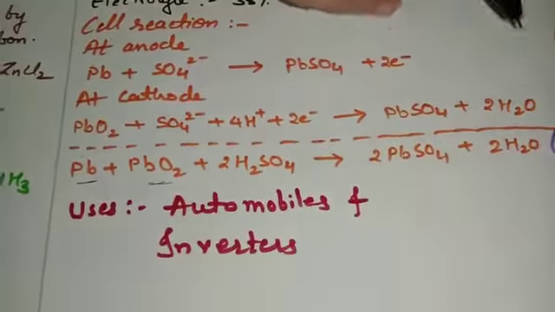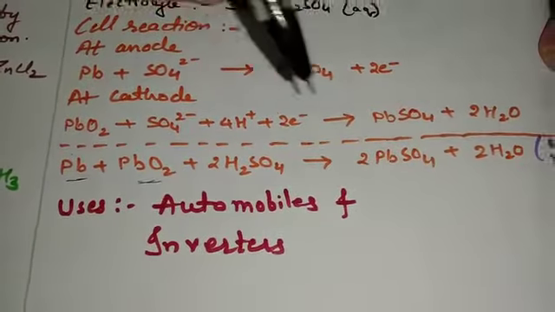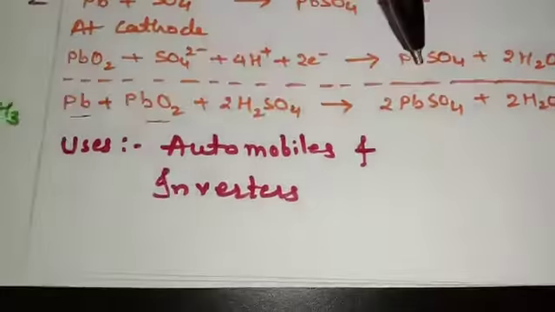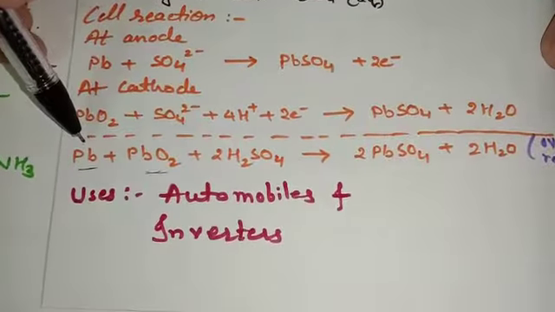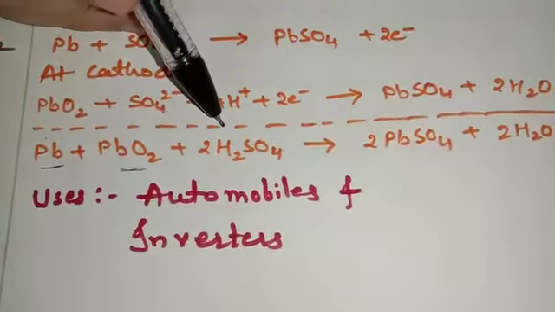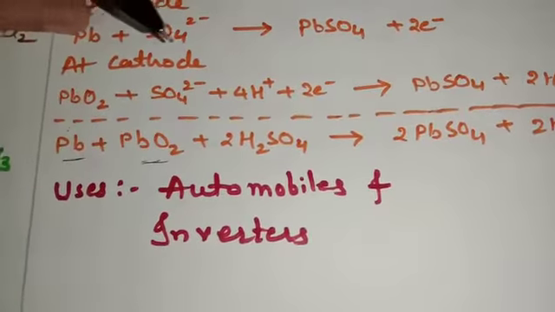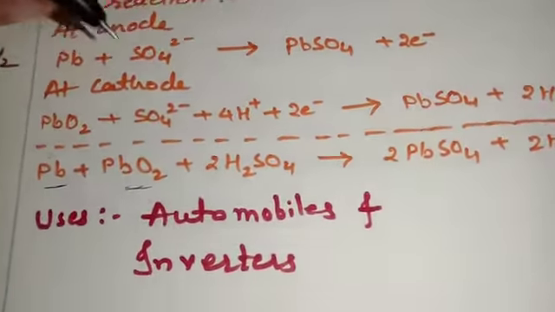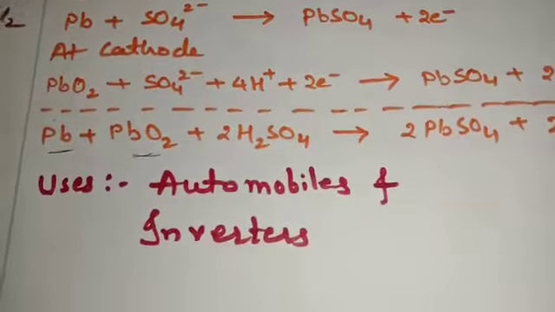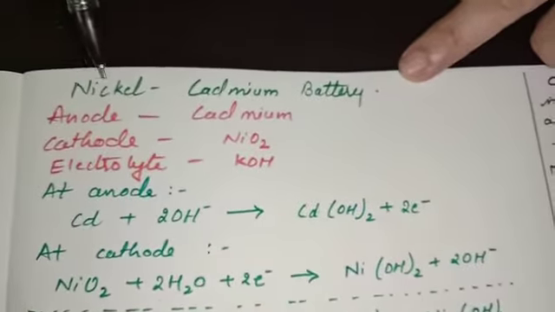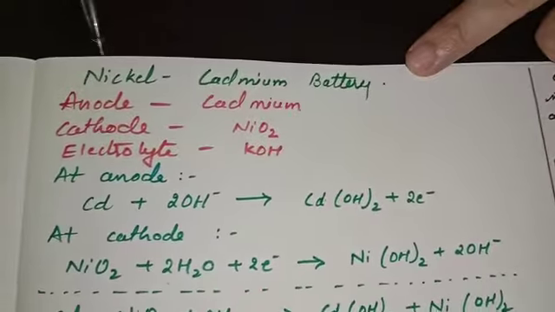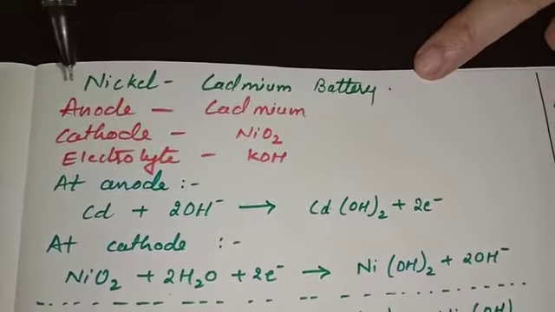During the recharging, the process is going to be reversed, and then the PbSO4 reacts with water molecule to form Pb plus PbO2 plus H2SO4. The reverse reaction is known to be the cell reaction during the time of recharging. And this type of battery is used in automobiles as well as inverters. Now the next type of cell is nickel cadmium cell, which is generally used in a pager or cordless appliances like phones and all these things.